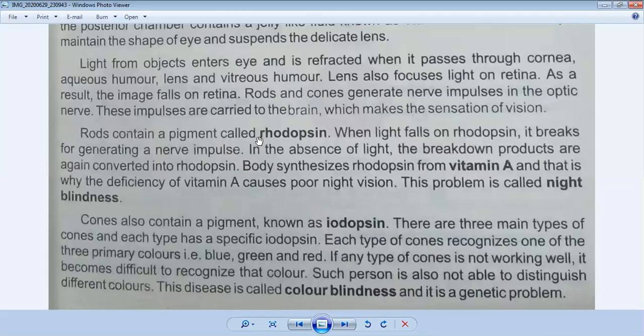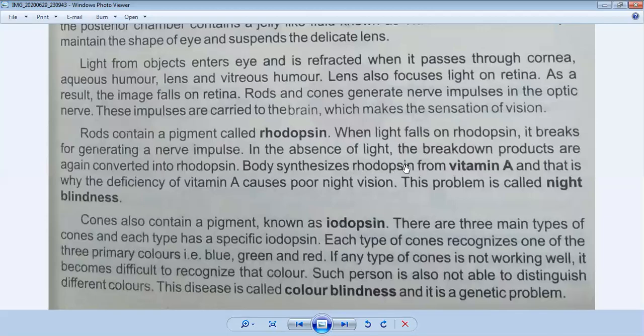We have photosensitive cells inside our eye, which are rods and cones. Rods are responsible for seeing in dim light, and rods contain a pigment chemical called rhodopsin. When light falls on the rhodopsin, it breaks down, generating a nerve signal. But in the absence of light, the body synthesizes rhodopsin from vitamin A.